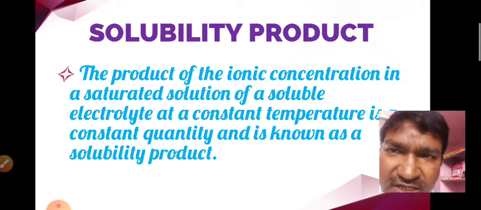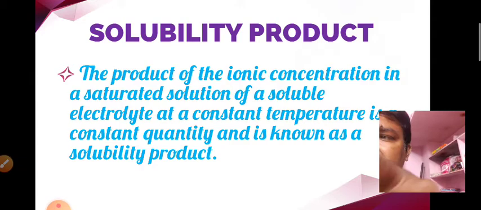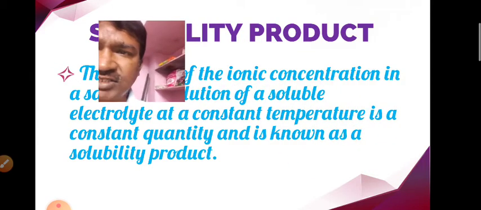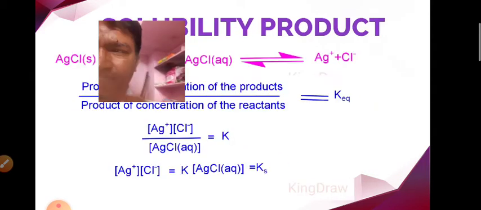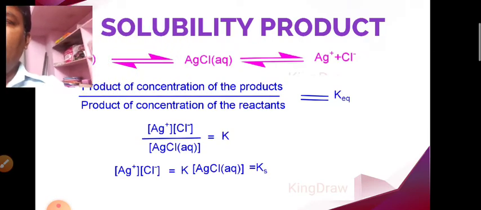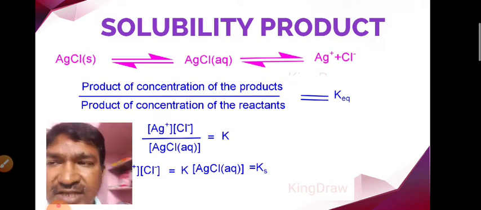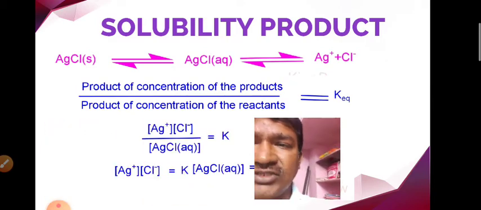This definition can be understood by taking an example. Here we take the example of silver chloride. Silver chloride is a sparingly soluble solid.